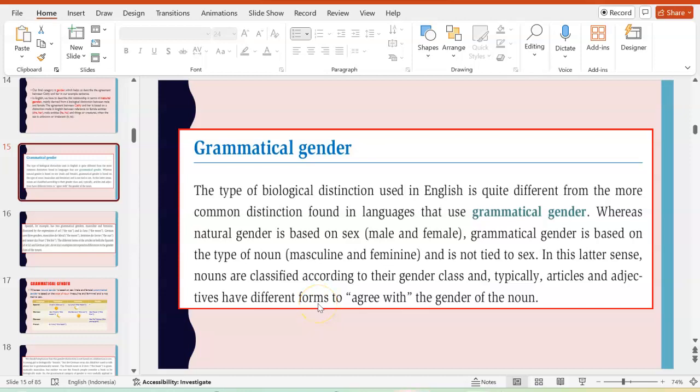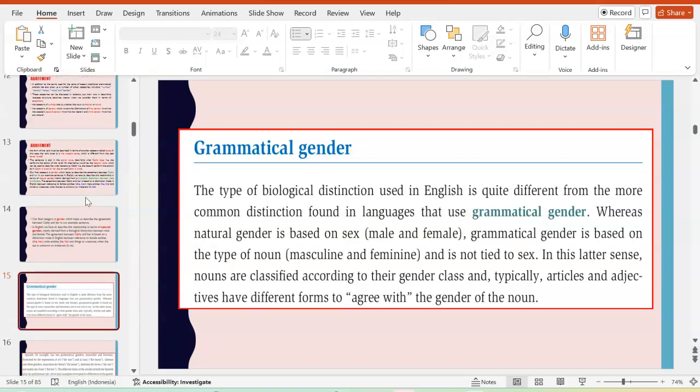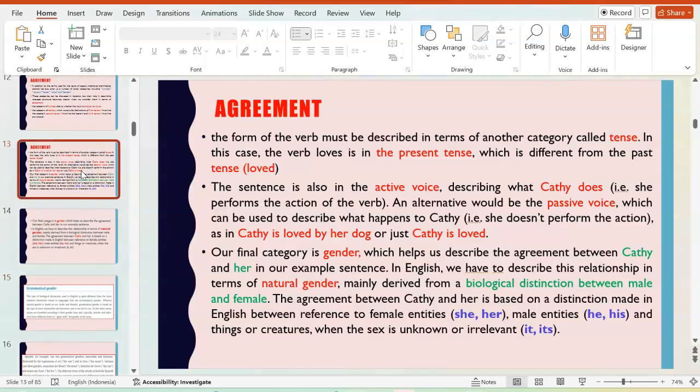Hello class, today I will discuss grammatical gender. Please read carefully in George Yule's book, ya. So before grammatical gender, actually we discuss agreement.